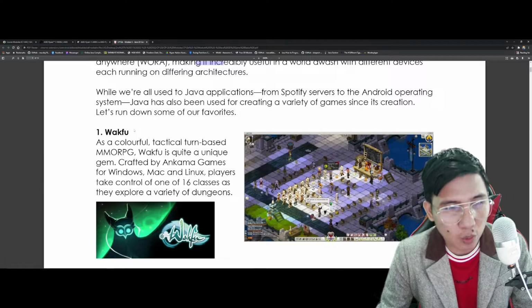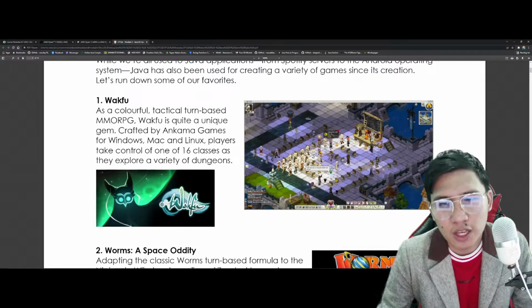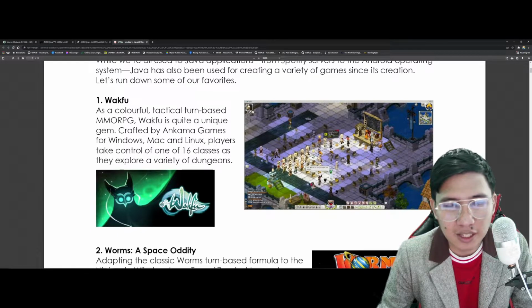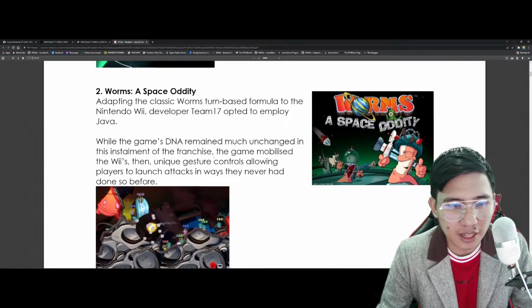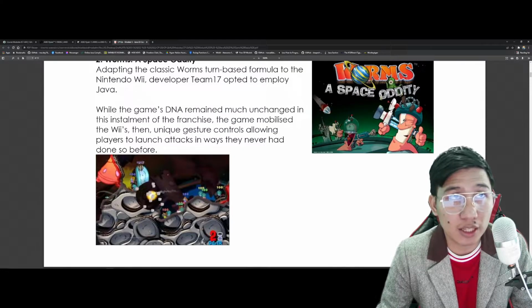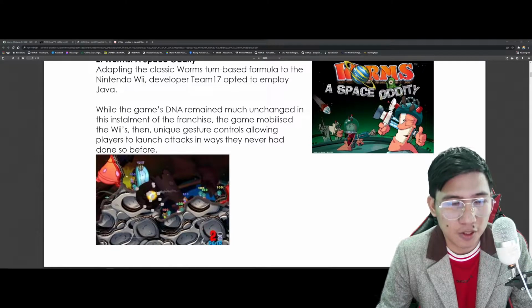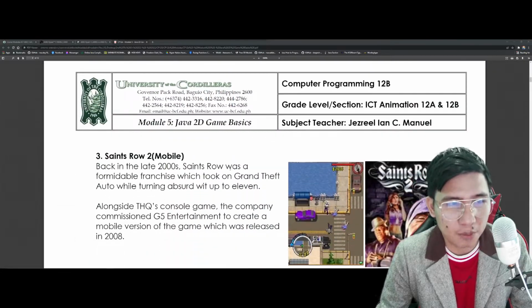Number 1 is what we call the Wakfu na game. So, pwede nyo itong i-search, yung Wakfu, kung paano siya. Basically, it's an MMORPG. So, para siyang Ragnarok, di ba? Napansin nyo, it was created by Java. We also have the Worms, Space Oddity. And ewan ko kung nalaro nyo rin to, pero there are a lot of versions dito sa Worms na to. Meron yung Wii version, meron yung Java version din, in which ang naabutan kong nilalaro ko dati dito is all about the Java version. Number 3, Saints Row 2.